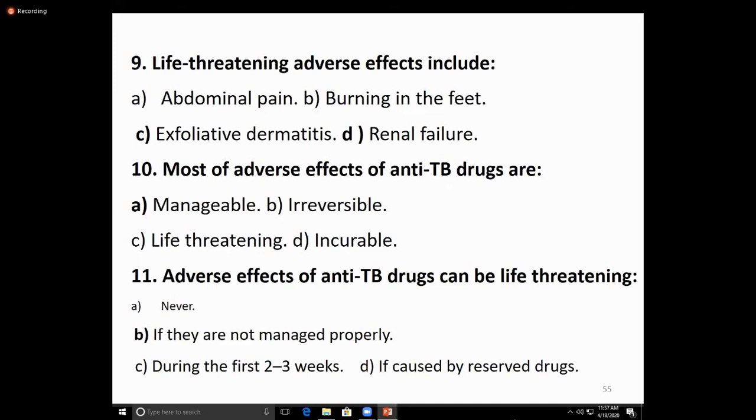And what is chemoprophylaxis of tuberculosis? It is the prophylactic use of anti-tuberculosis drugs to prevent the development of active tuberculosis in patients who are at risk, especially children, diabetics and the old. So we give prophylaxis.